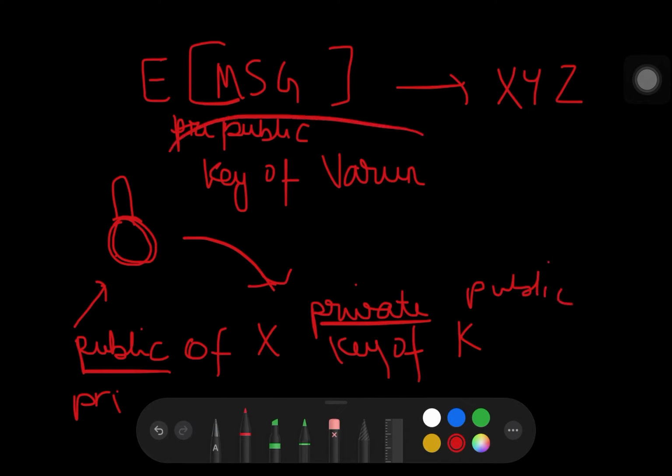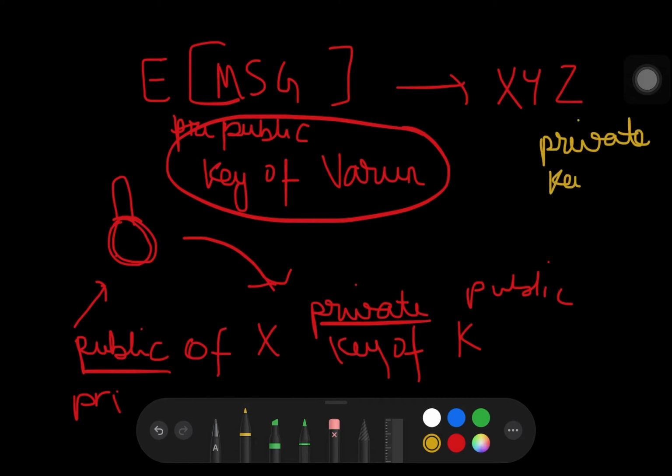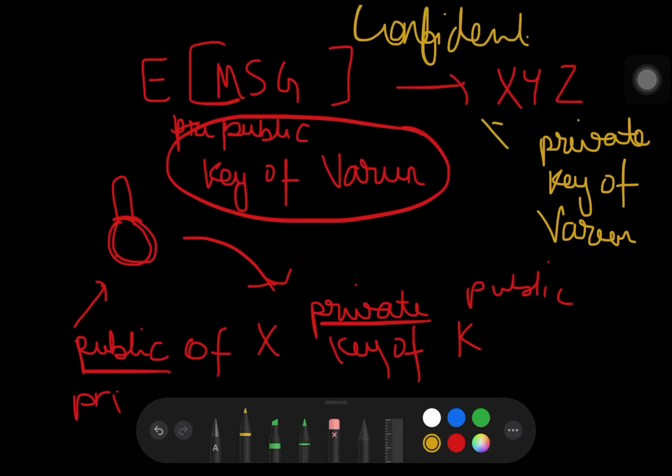So in this case, since we have used the public key of Varun, this unlocking or decryption can only be done using the private key of Varun, and it is only Varun that possesses this key. So no one can read the message except for Varun. So our objective of confidentiality is achieved.